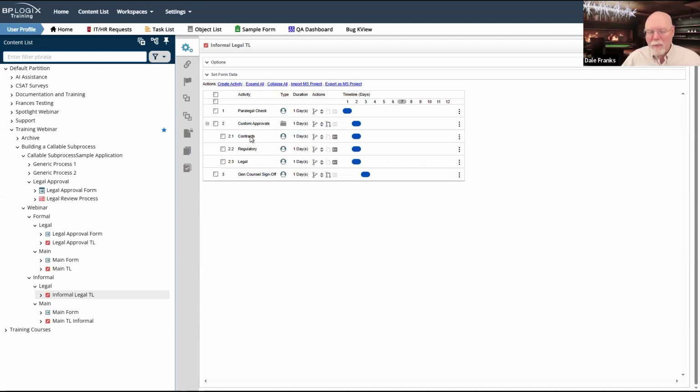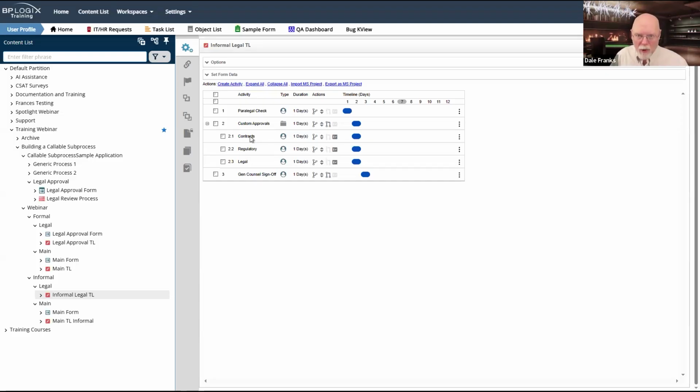It's not as much of a pain as having to replicate it for both the form and the process timeline activities on every main form and process timeline. But it still adds some additional burden to your form because you have to do two things.